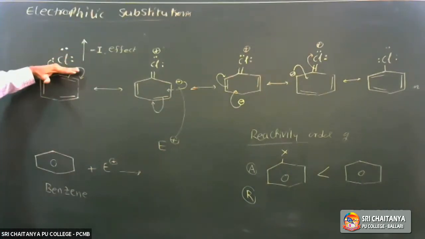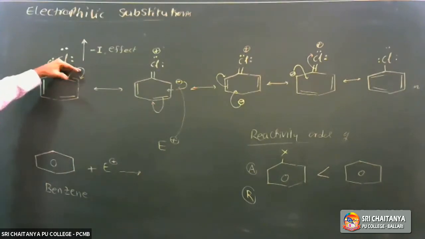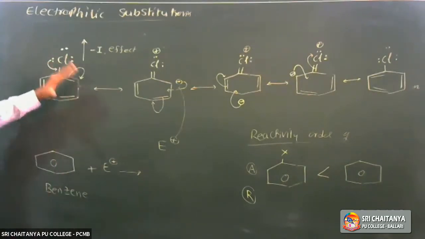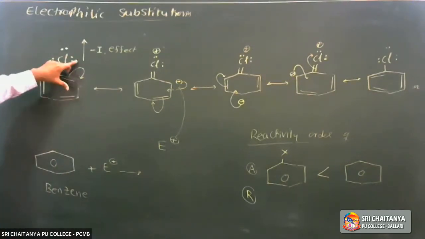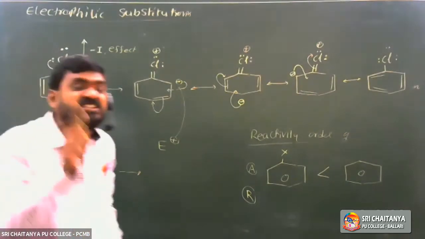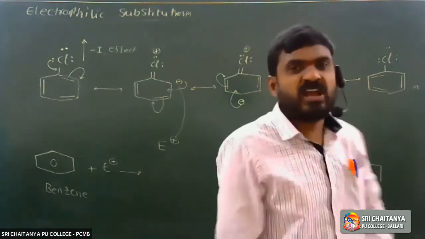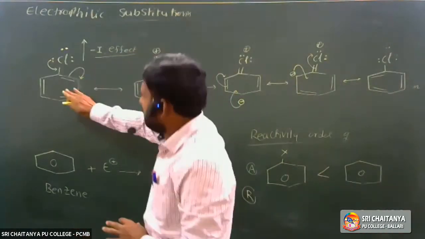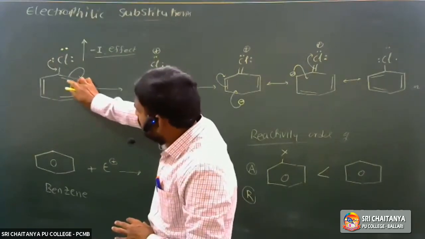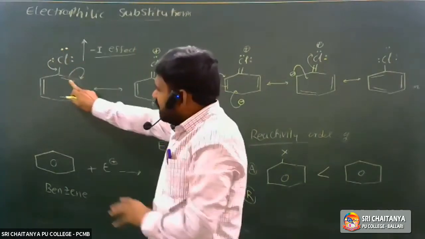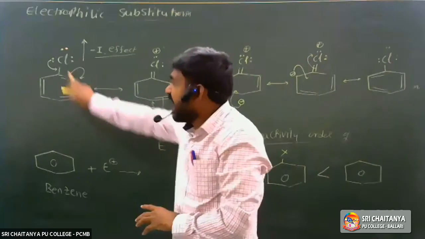What is the nature of the halogen atom? Electron withdrawing. Electron withdrawing nature means the electron density on the benzene ring decreases. Hence, a halogen group present on benzene, meaning chlorine, bromine or iodine, is a ring deactivating group because of the minus I effect. Minus I effect means they can attract the electron cloud from the benzene ring. So due to the attraction, electron density decreases on the benzene ring in haloarenes.